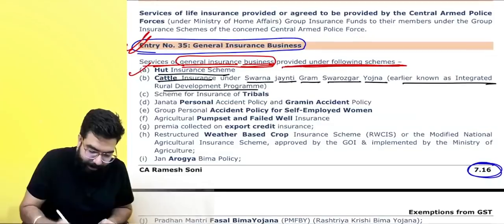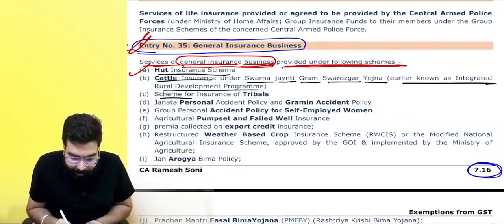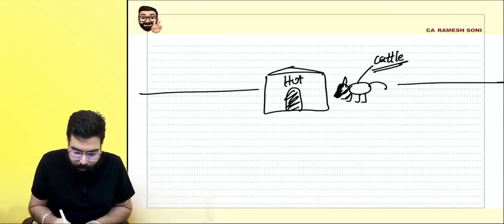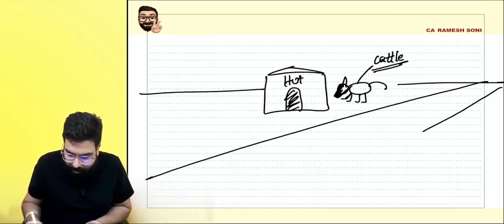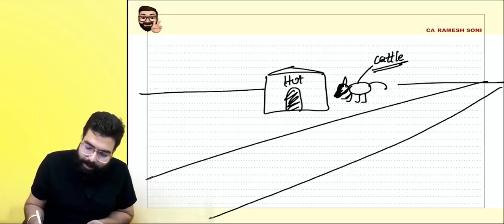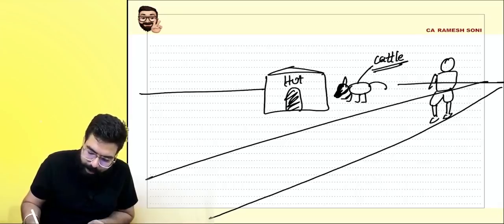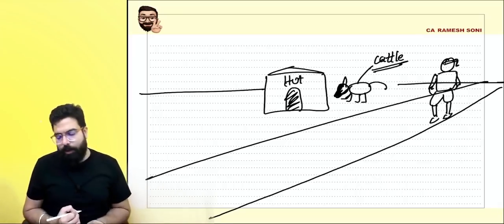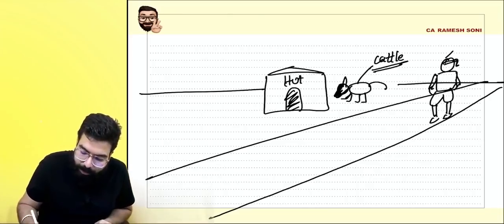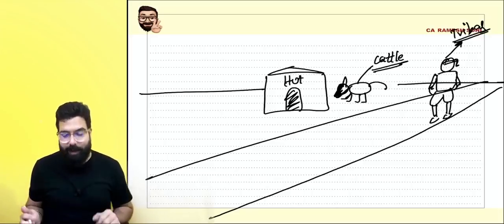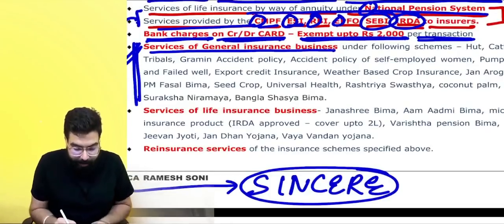Okay, sir. Done. Next. Sir, scheme for insurance of tribals. One tribal person is there. He is going on the road. For example, one tribal person is there, going on the road. So they are telling that if a tribal person is there, okay, he is wearing a dhoti. Now he is a tribal person. Tribal person's insurance, he is carrying one towel over here, and on the tribal person's insurance also, there will be no GST. Remember always, I am drawing a village diagram. Okay, everyone, done.